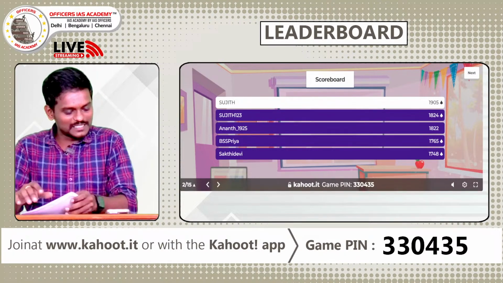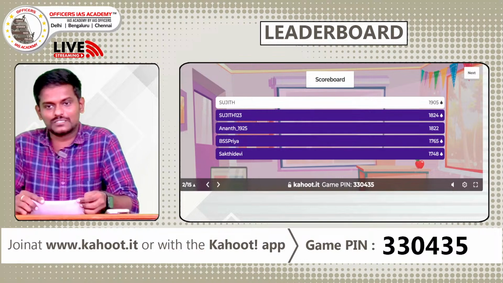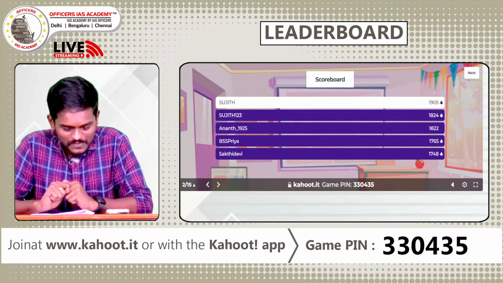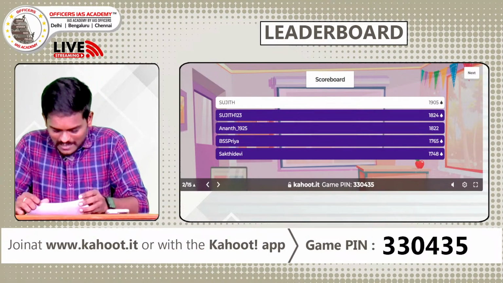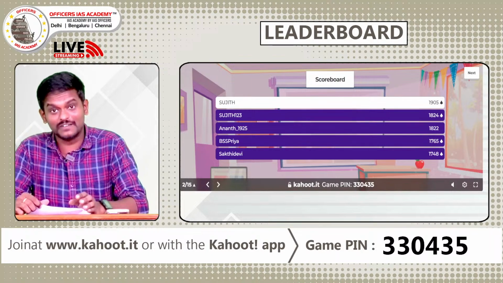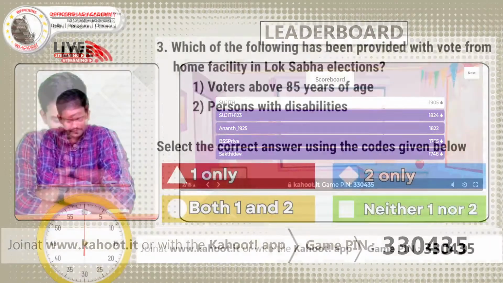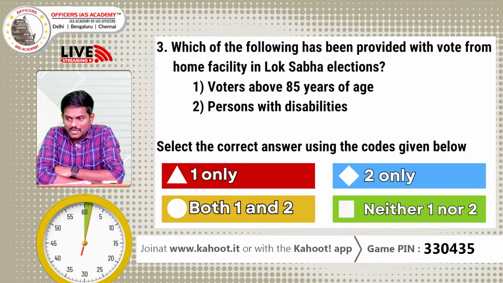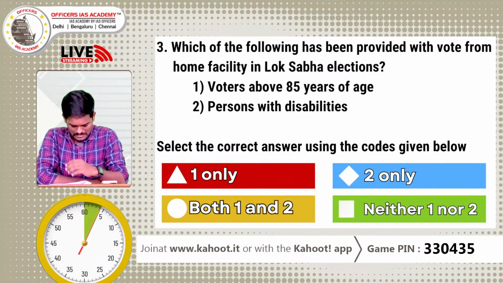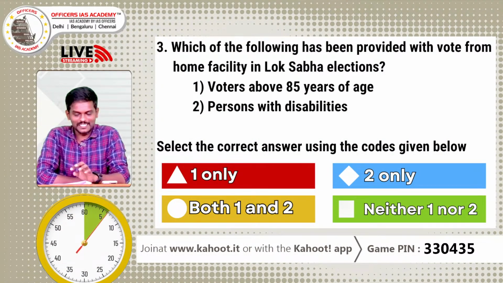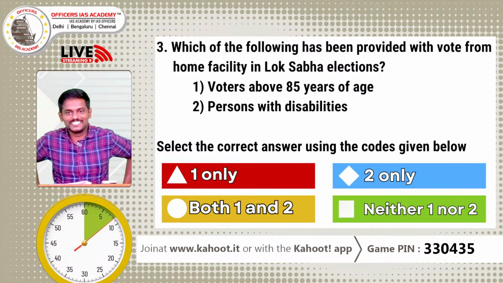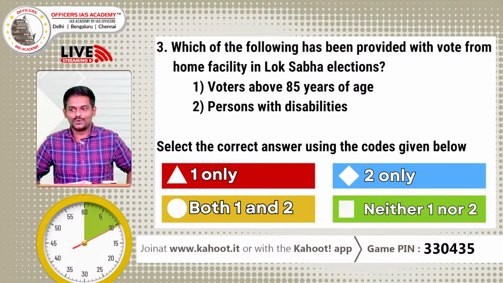That's about the second question. Third question, you have 45 seconds to answer. You have 1 point. So obviously it's going to be a relatively easy question, but a very, very important question from polity. We'll go to the third question. Okay, good. Game is getting heated. I want the leaderboard to change again. We'll see how or what happens.